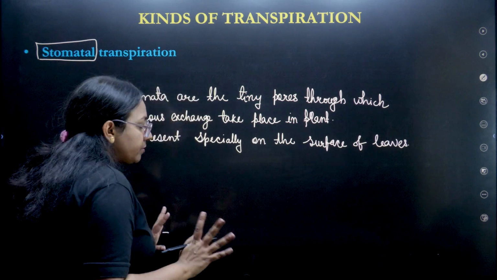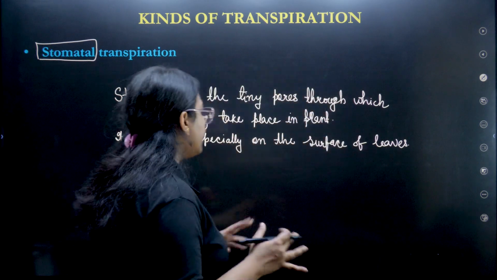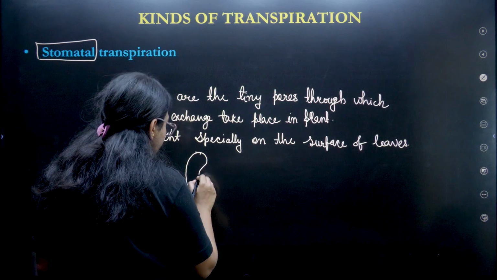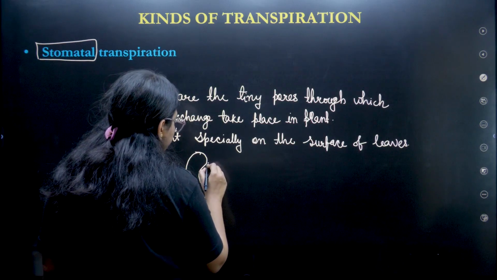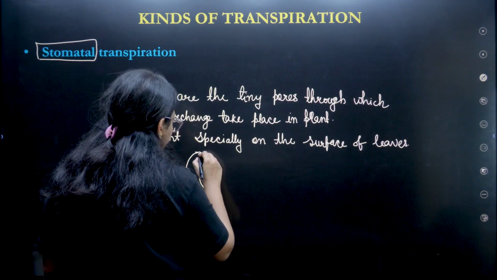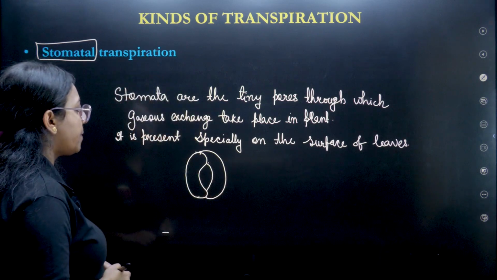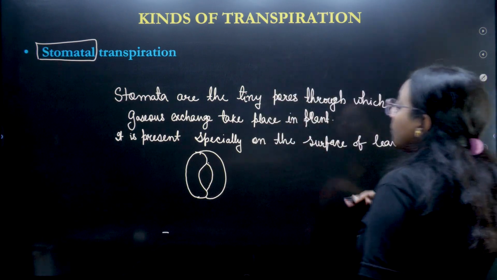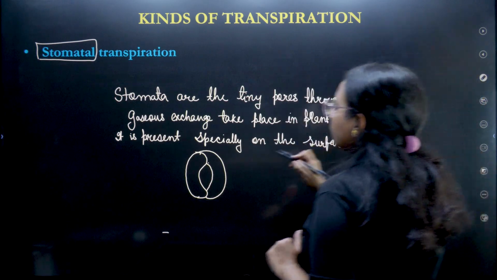There are two types of stomata. One is the open stomata and second is the closed. We will understand the open one first of all. Stomata are kidney shaped. This is how the stomata looks, but it is not complete. We have to draw some more arrangements. Let us suppose what arrangements we are going to do.